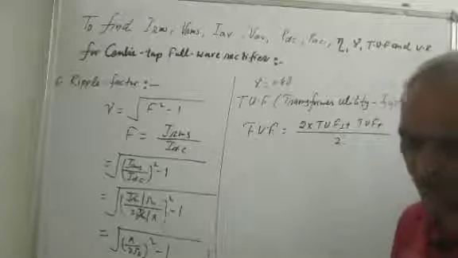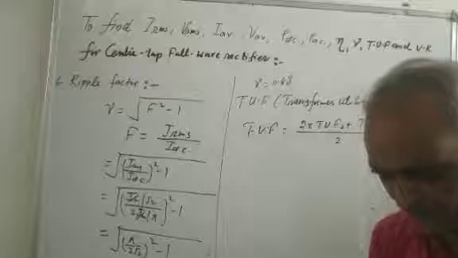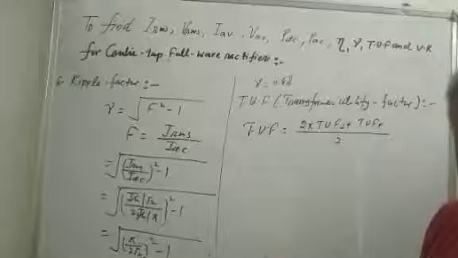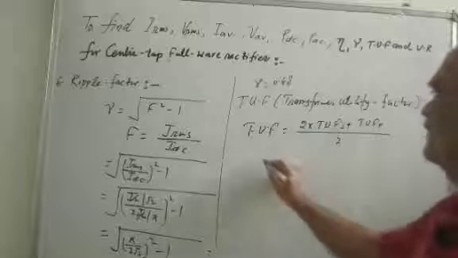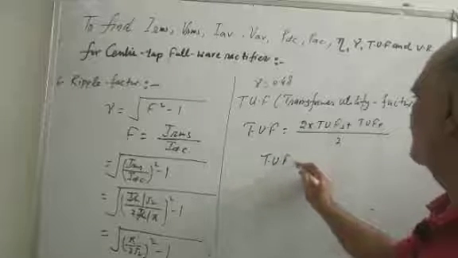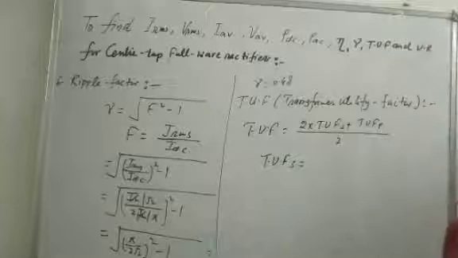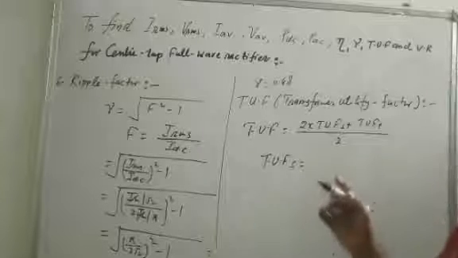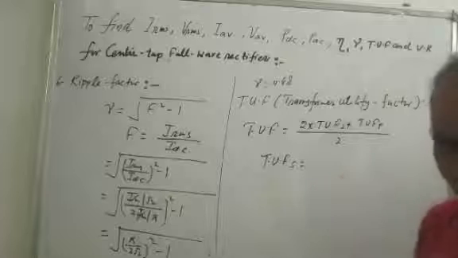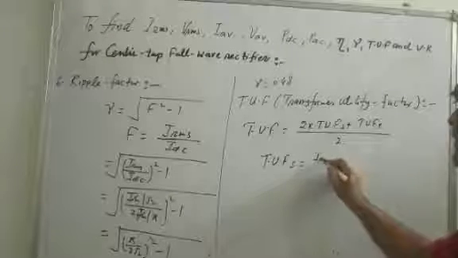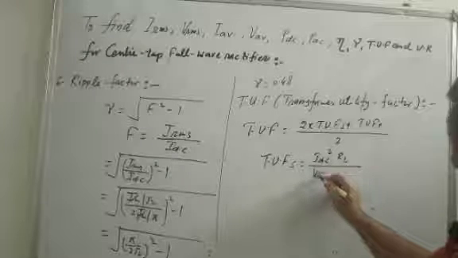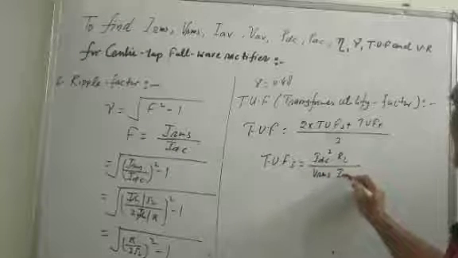So TUF of secondary: the definition of the TUF is DC power divided by the RMS rating of the secondary winding. So IDC square into RL by VRMS into IRMS.